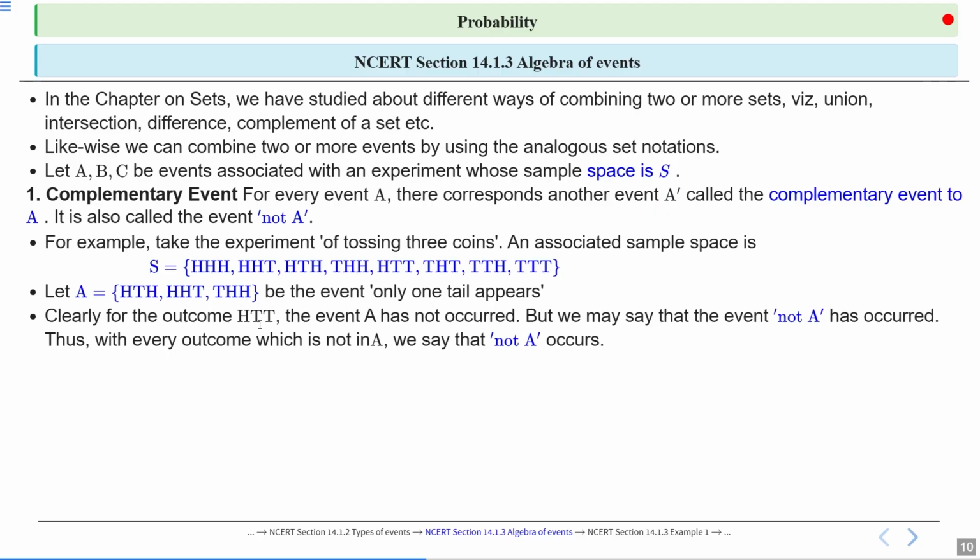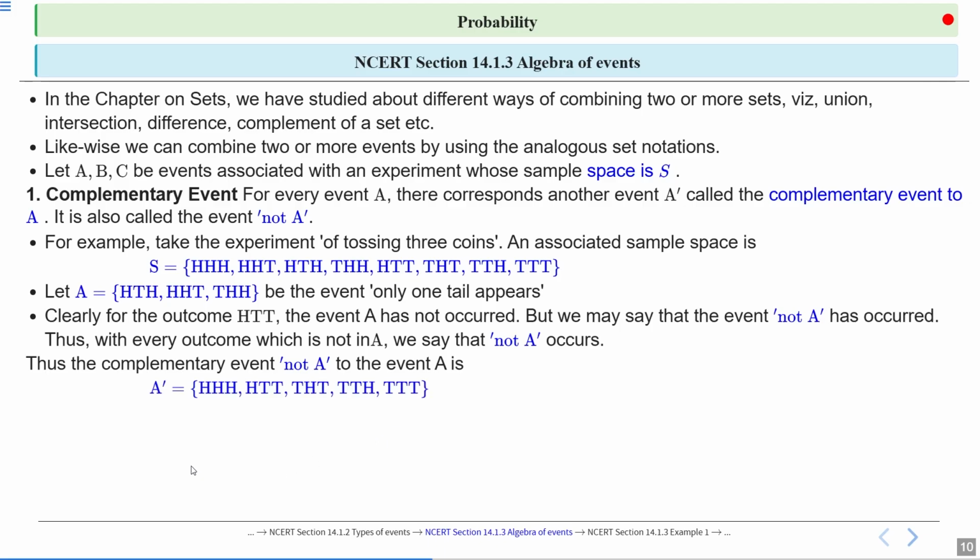Clearly, for the outcome HTT, the event A has not occurred, but we may say that the event not A has occurred. Thus, with every outcome which is not in A, we say that not A occurs. If an outcome is not in A, then that outcome is in not A. That is the complementary event, called not A, which is A complement. It is denoted by A complement or A prime.